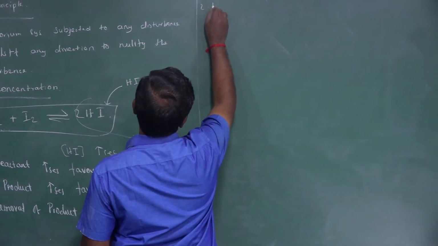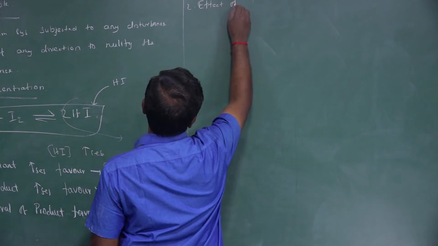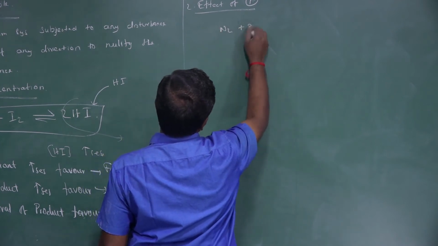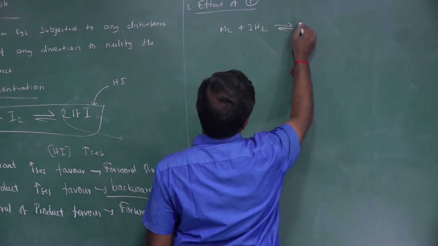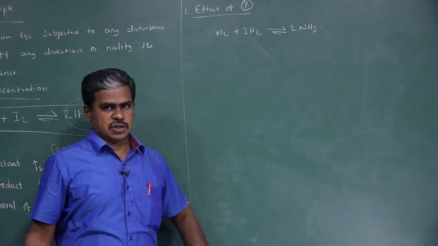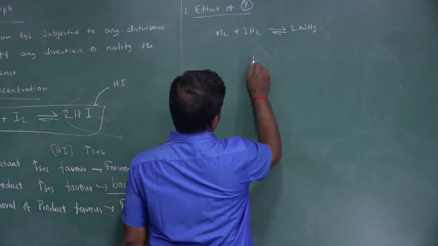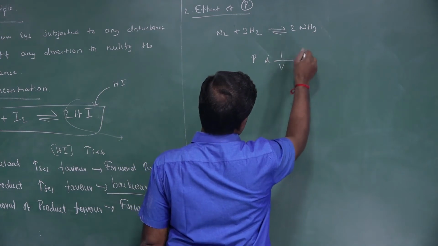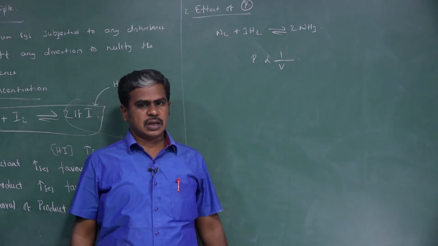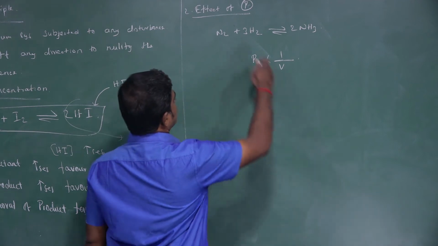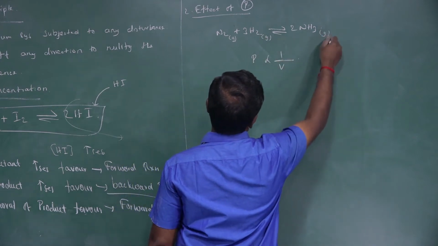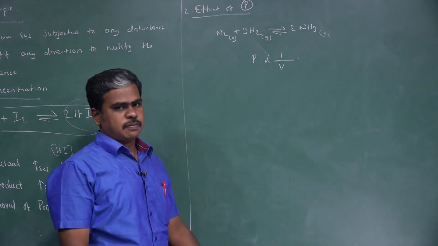Here it is the effect of pressure. We take N2 plus 3H2, which are in equilibrium and form 2NH3. So we are taking ammonia formation. And you know that pressure is inversely proportional to volume. The effect of pressure occurs only if the reactants and products in the equilibrium are in the gaseous state. So all are gaseous, so we may identify the effect of pressure.